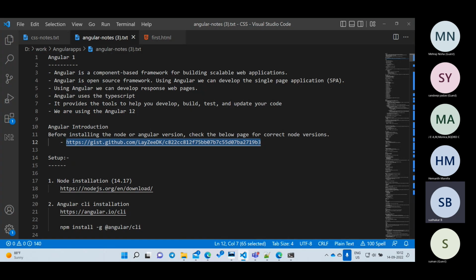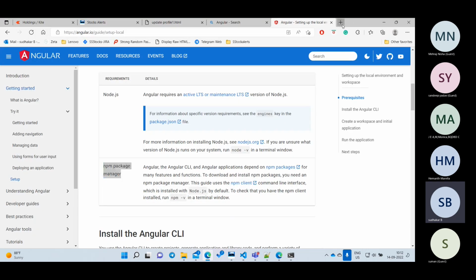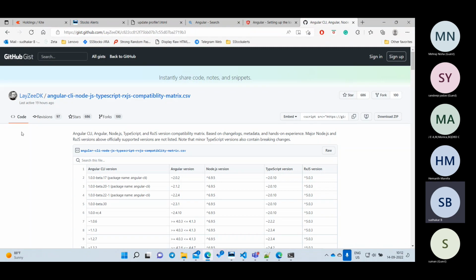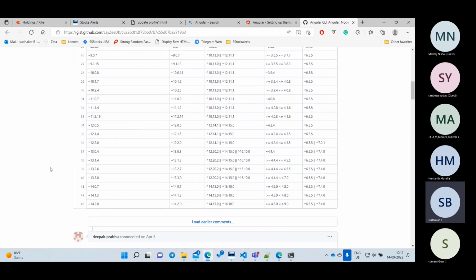They will not use the Angular latest version. They might use Angular 8. They might use some other version also. There will be some link I have given here. This is only to solve that problem. So whenever you are working with Angular, today the Angular version is 14. The latest version is 14, but we are going to work with 12. Finally, once we are done with everything, then we'll upgrade to 14. Till that time we'll work with 12.